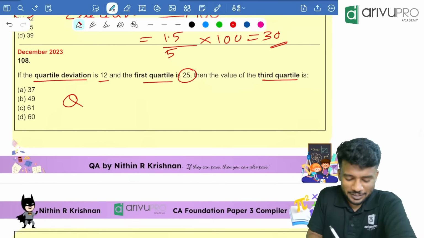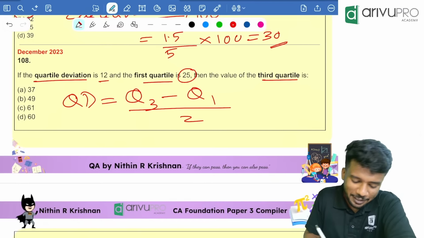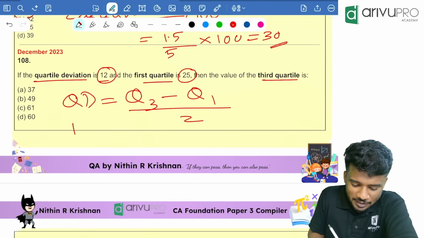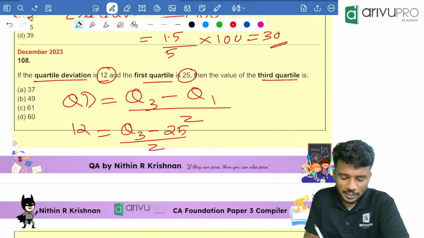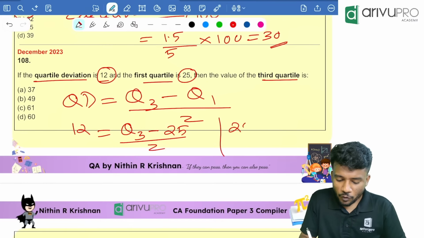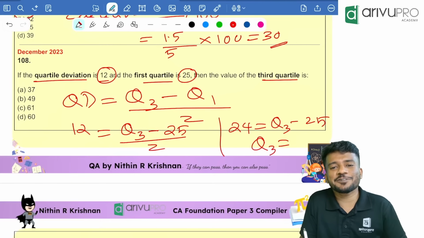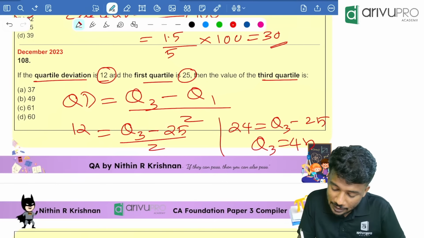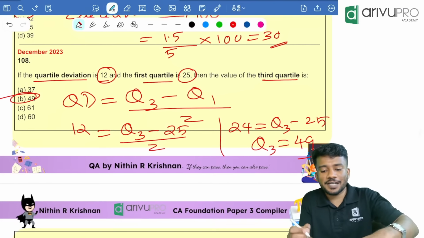Very easy. Now, what is the formula for quartile deviation? That is nothing but Q3 minus Q1 divided by 2. Quartile deviation is 12. Q3 we need to find. Q1 is 25. Then divide by 2. Cross multiply. That means 24 is equal to Q3 minus 25. That means Q3 is equal to 25 plus 24, that is 49. Option B is your answer.